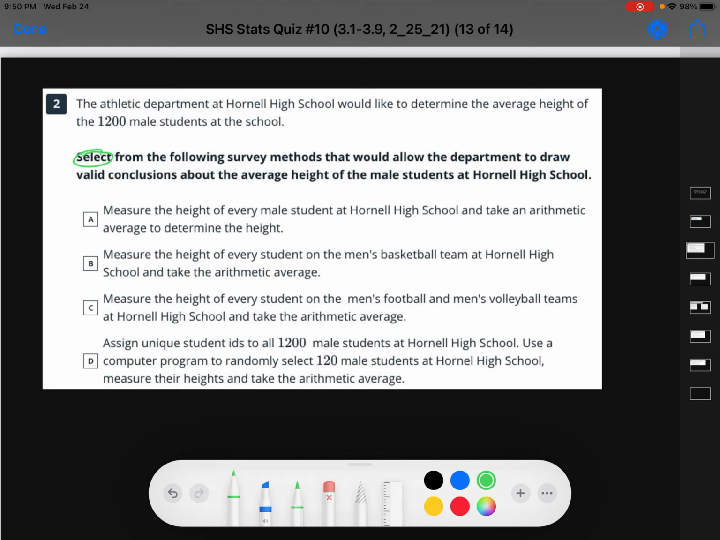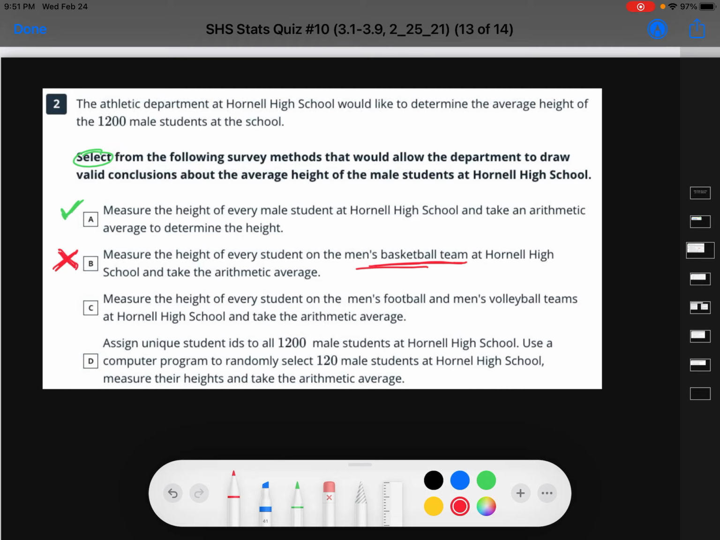So we kind of want to know what the average height of students are. If I measure the height of every student at Hornell High School and take an arithmetic average to determine the height, yeah, that's just taking an average. So that one works. B, measure the height of every student in the men's basketball team at Hornell High School and take that mean. So the basketball team, those guys are usually pretty tall, so no way. That doesn't give us a picture about all male students.